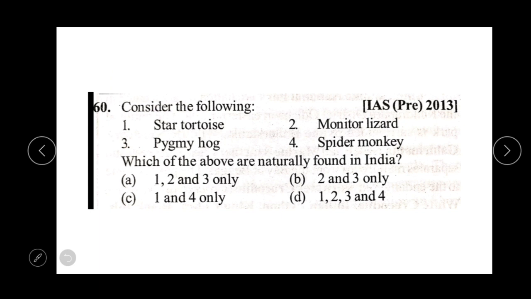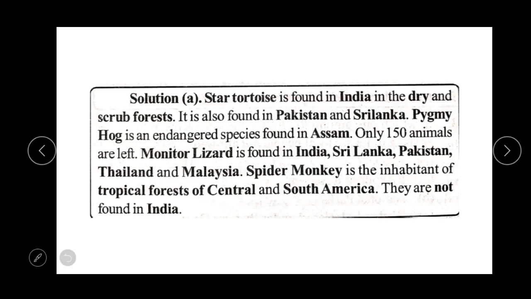Consider the following: star tortoise, pygmy hawk, monitor lizard, spider monkey. Which of the above are naturally found in India? So the star tortoise is found in India, the monitor lizard is also found in India, the pygmy hawk is also found in India, but the spider monkey is not found in India. So the answer will be option number A.